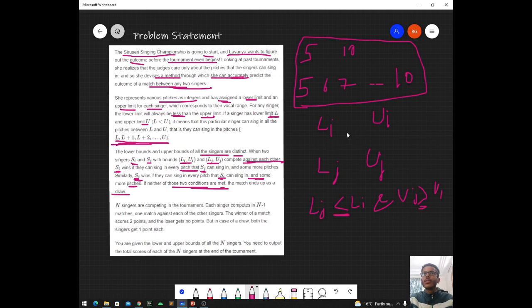The first player will win if Li is less than or equal to Lj and Ui is greater than or equal to Uj. And if neither of the two conditions is met, then the match will end up as a draw. This is how she is going to determine the winner.